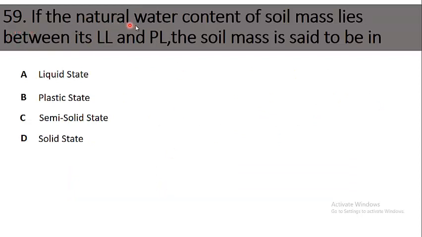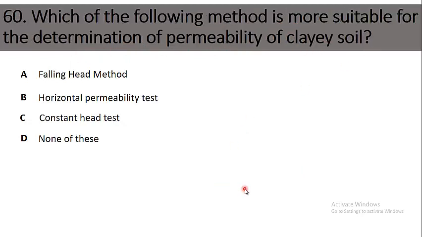59. If the natural water content of soil mass lies between its liquid limit and plastic limit, the soil mass is said to be in option A, liquid state. B, plastic state. C, semi-solid state. D, solid state. The right option is plastic state. If the natural water content of soil mass lies between its liquid limit and plastic limit, the soil mass is said to be in plastic state.